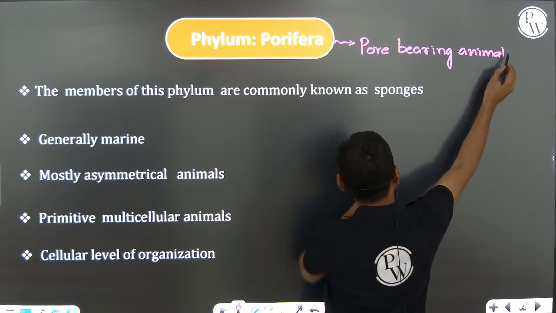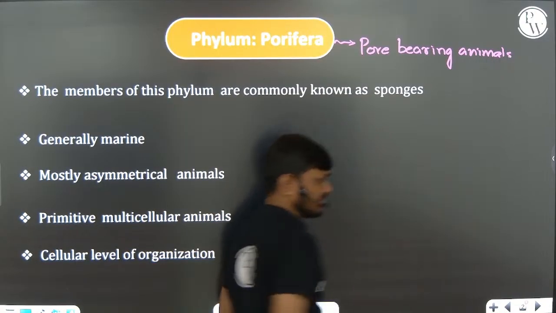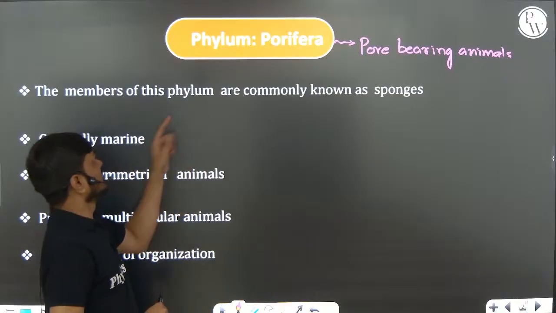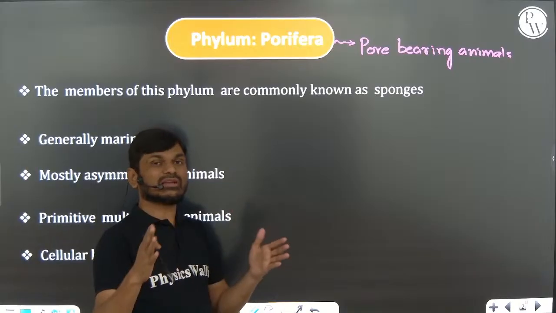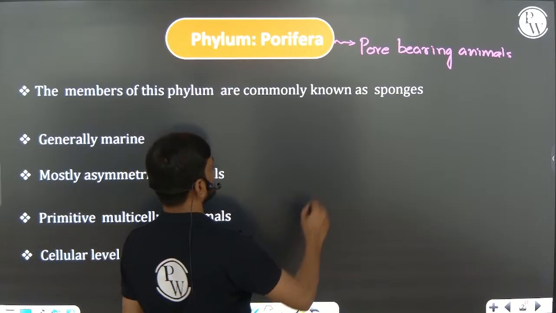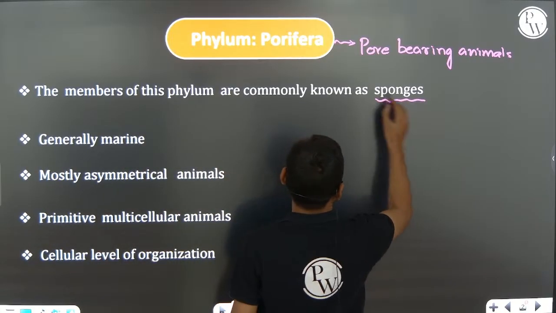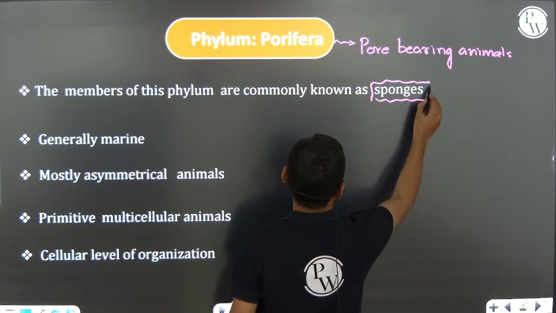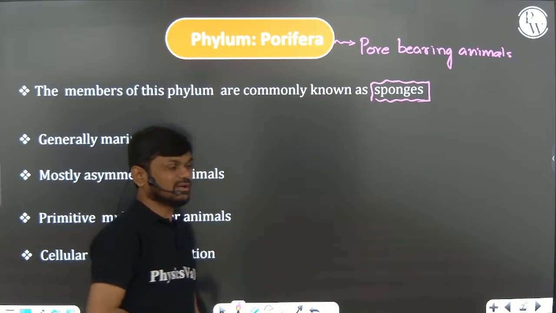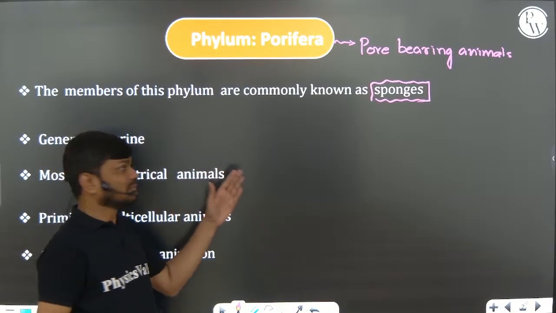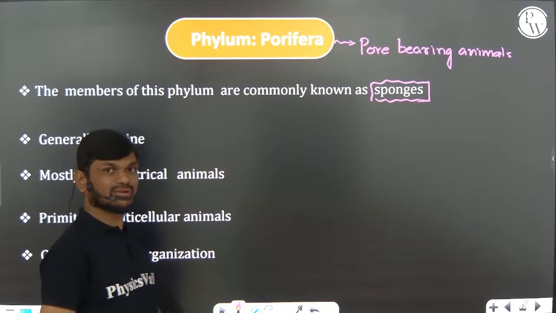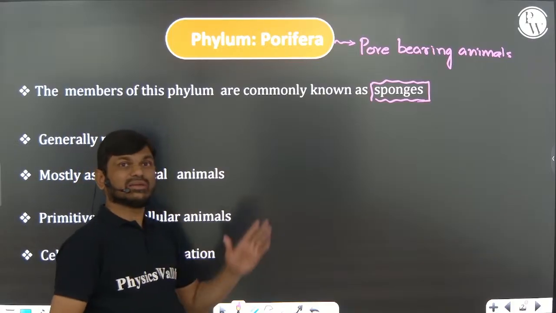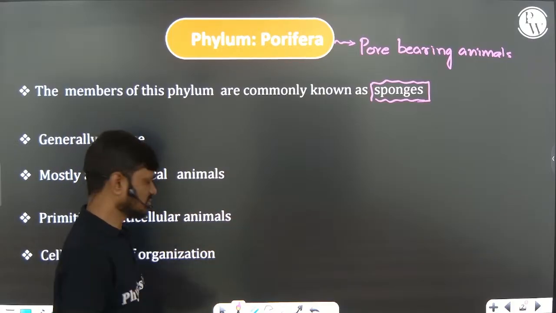Very important, pore-bearing animals. The animals which belong to this phylum, the members of this phylum, we are commonly calling sponges. Very important.